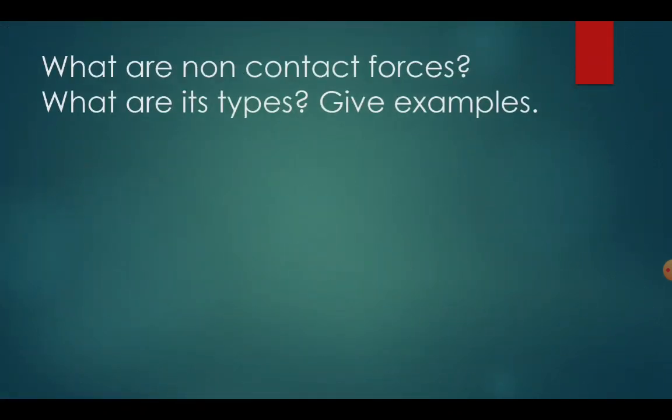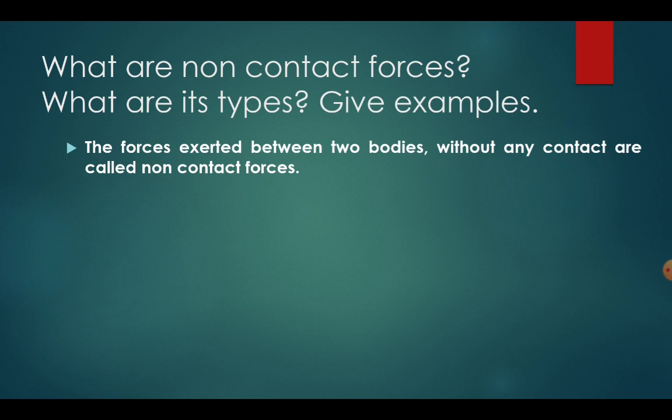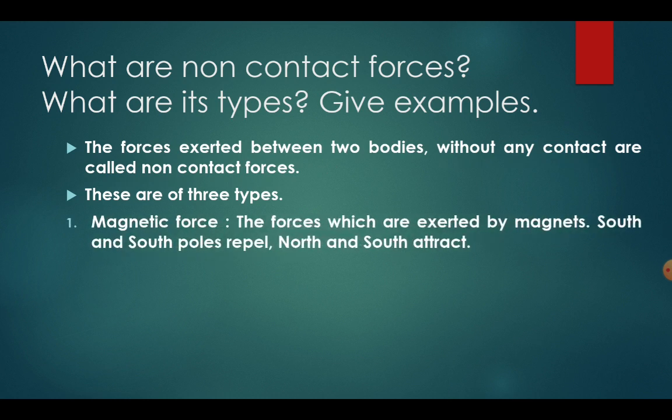Now let's discuss non-contact forces along with their types and examples, or the question might be to differentiate between contact and non-contact forces. Forces exerted between two bodies without any contact are non-contact forces, meaning they are close but not in contact with each other. These are of three types. First is the magnetic force, the force exerted by magnets. We saw in our previous class that like poles repel, and north and south poles attract, so that is a magnetic force.